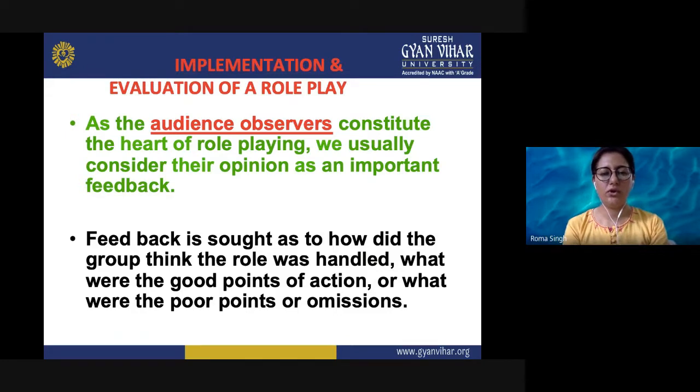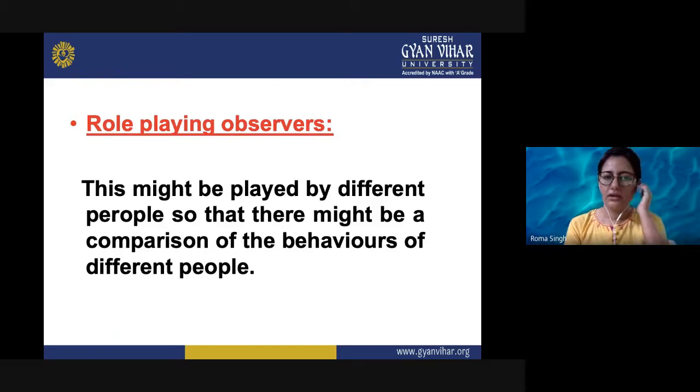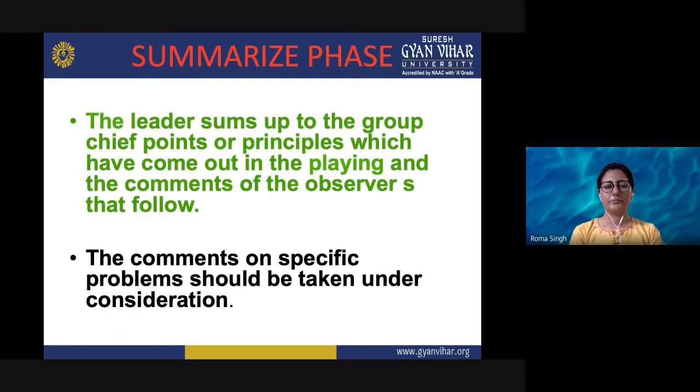Feedback is sought as to how the group thought the role was handled, what the good points of action were, what the poor points were, and what needs to be included and what has been omitted from the role play. Now, what is the role of the role playing observers? The role might be played by different people, so that there can be a comparison of the behaviors of different people. After that, after the evaluation by the observers, there is a summarizing phase: what we have achieved through this act, or after going through this kind of role playing method.